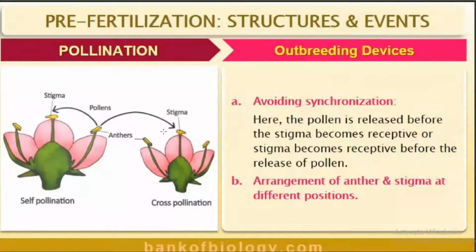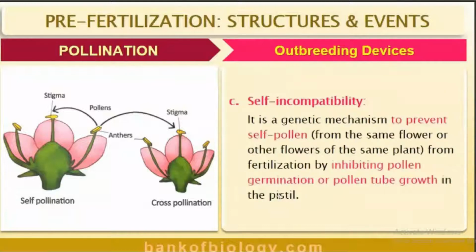So, second one is arrangement of anther and stigma at different positions. Then third one is self-incompatibility. Yes, it is a genetic mechanism. Actually, that is to prevent self-pollination. How do they prevent the self-pollination? By inhibiting pollen germination or pollen tube growth.